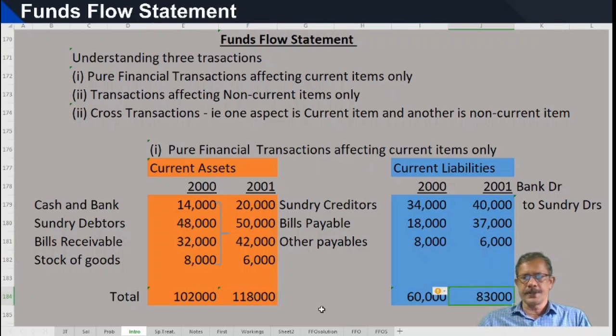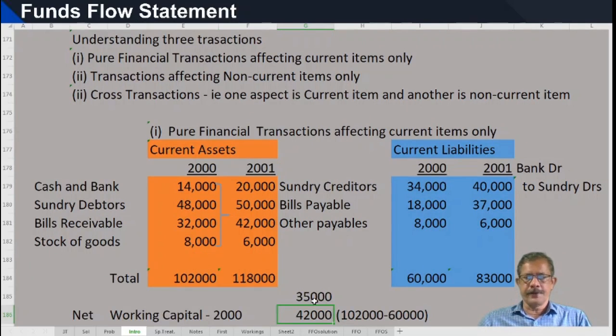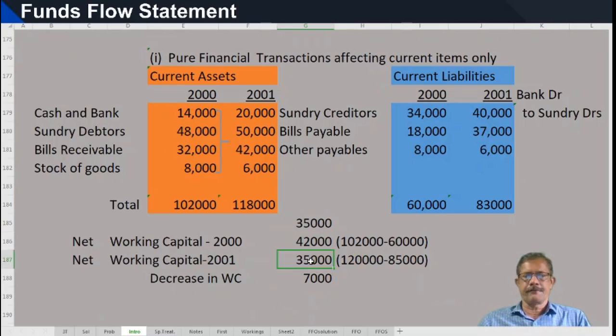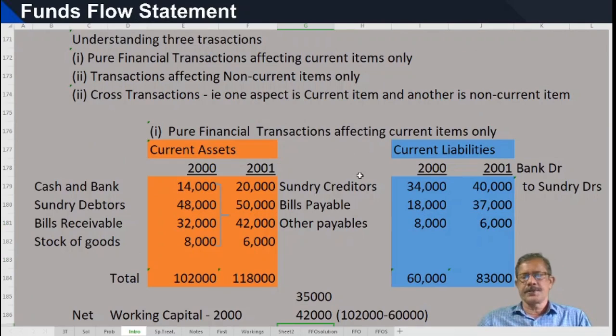Working capital remains the same, this minus this, 35,000. Earlier it was 35,000. So these are pure financial transactions and not appearing in the funds flow statement.